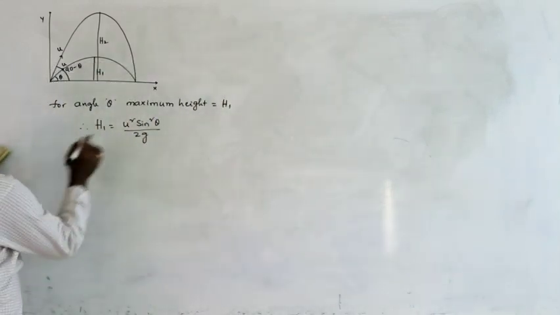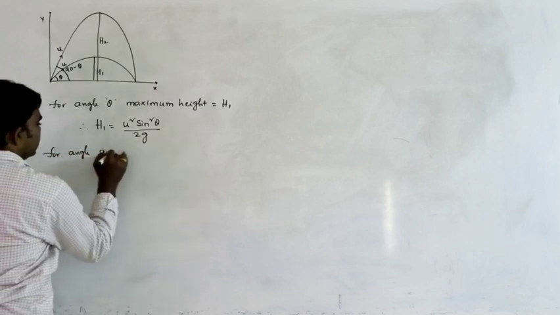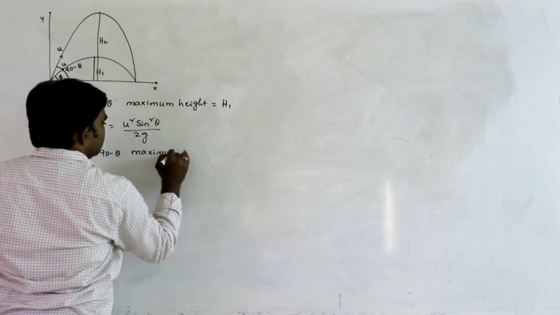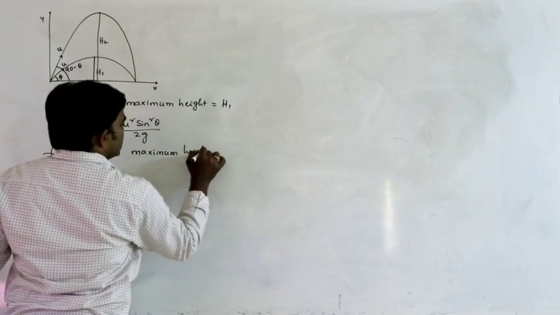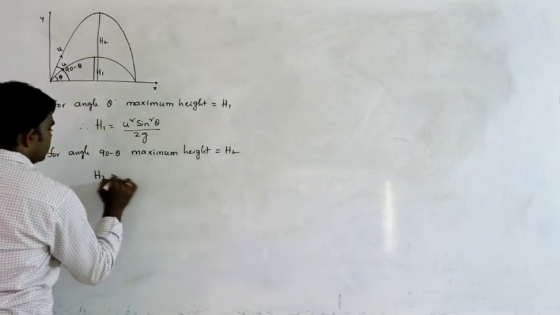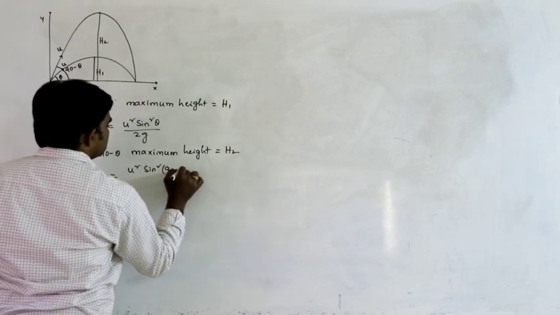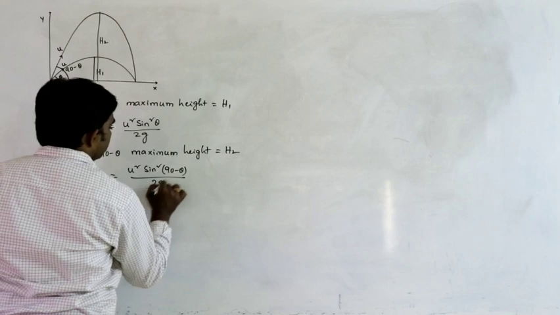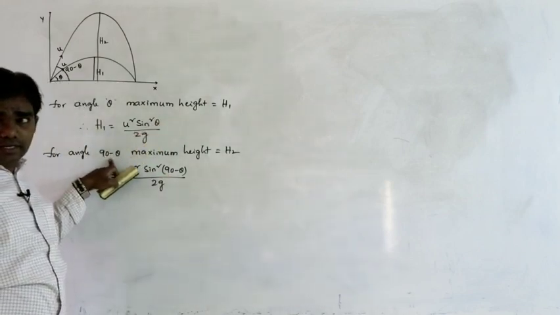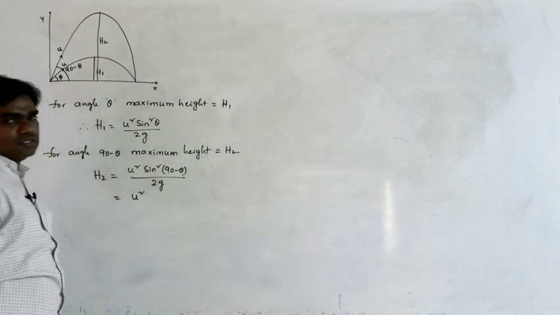Next, for angle 90 minus theta, the maximum height is h2. So we can write h2 as u square sine square 90 minus theta by 2g, because in place of theta we substitute 90 minus theta.